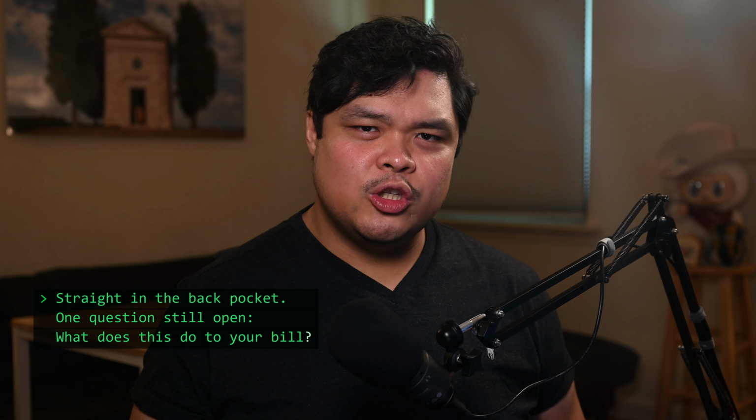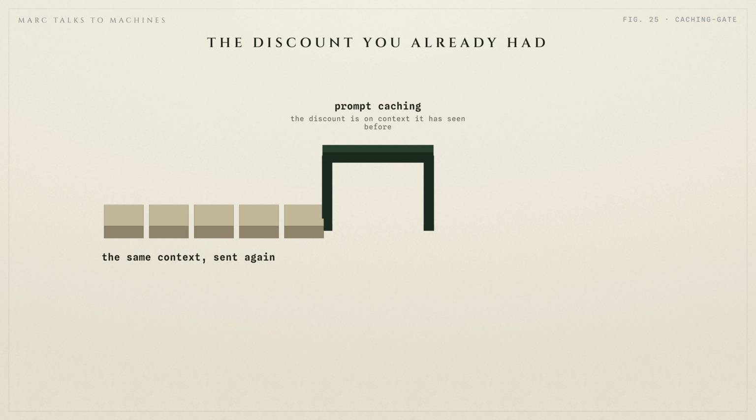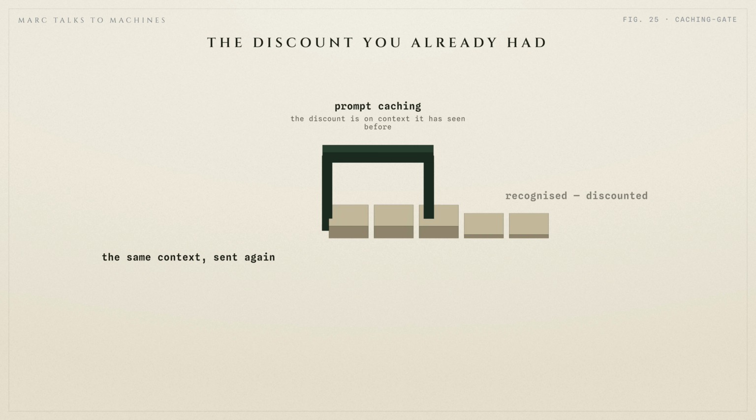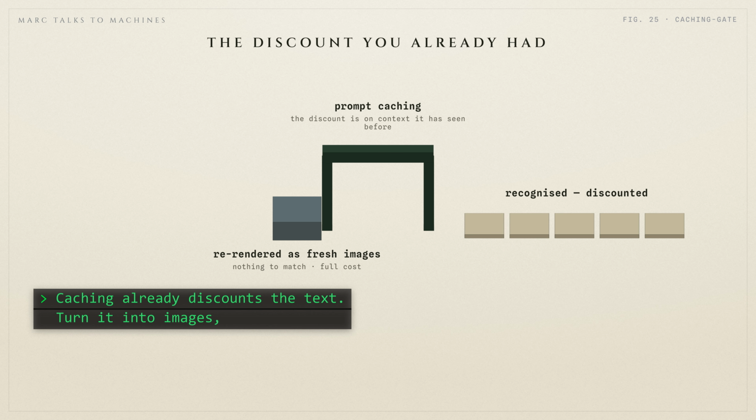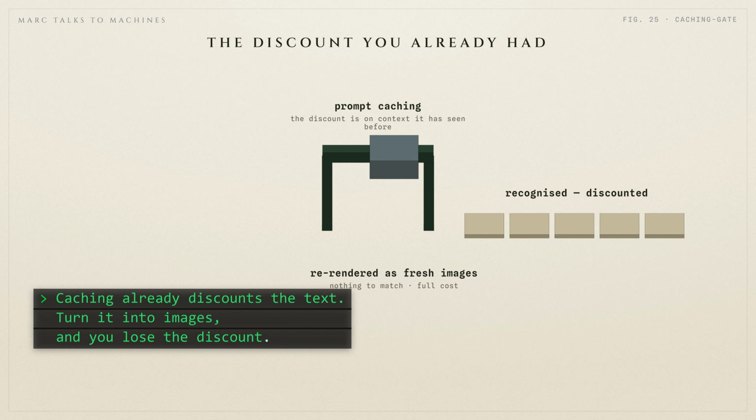What happens when you map this onto your billing model? I don't usually pay per token, and most of you probably don't either. I'm on subscription plans, so 70% cheaper doesn't translate fully. At best, it stretches my plan limits. Except, providers already discount repeated context. It's called prompt caching, and it discounts exactly the text this tool would convert. If you turn your history into fresh images, you lose the discount you already had.